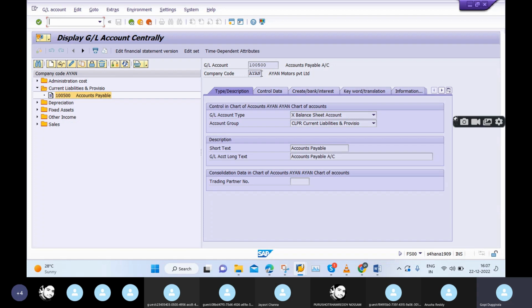He wants 5 digits. Can we enhance this scenario immediately based on the business requirement? Is it easy or tough? I think your thought is it's very easy, right? But this is not possible in SAP. Why? Because this company code is linked to the entire SAP application. If you want to change the digit to 5, you need to change the entire SAP application.